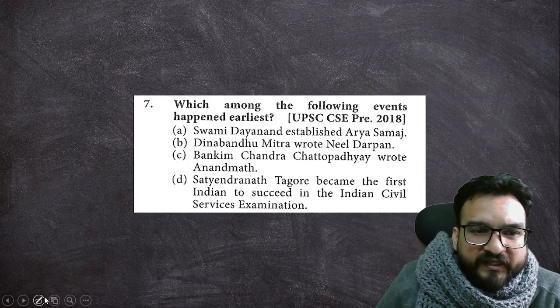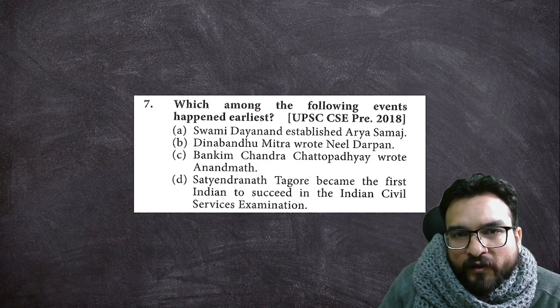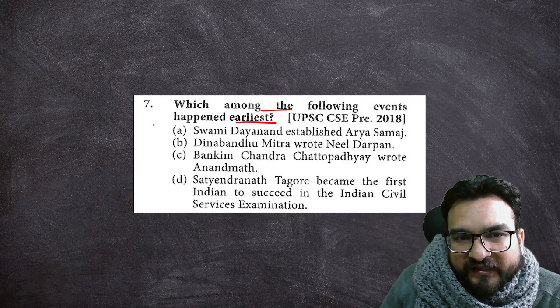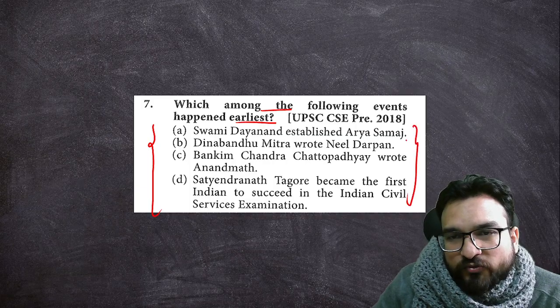Over here, you see the 2018 question. Who among the following happened the earliest? That means they are asking you the chronology.